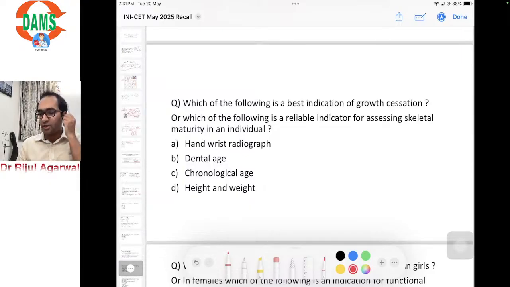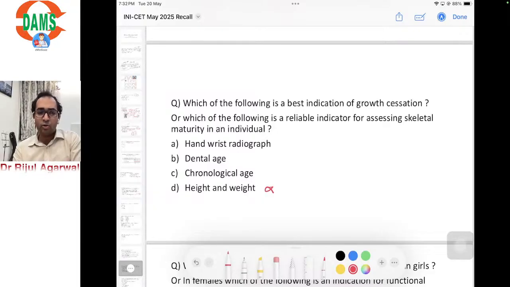Or there was another recall type, which said: which of the following is the most reliable indicator for assessing skeletal maturity of an individual? The options were hand wrist radiograph, dental age, chronological age, and height and weight. Height and weight can never be an indicator for growth cessation, nor can it indicate whether the child is growing or not.